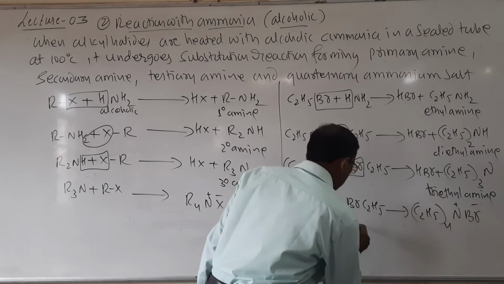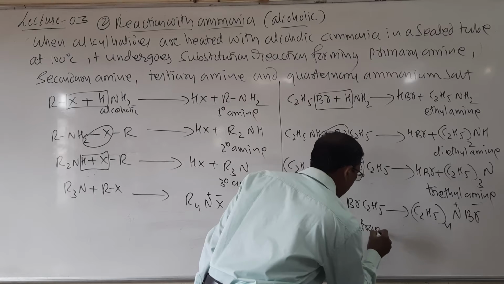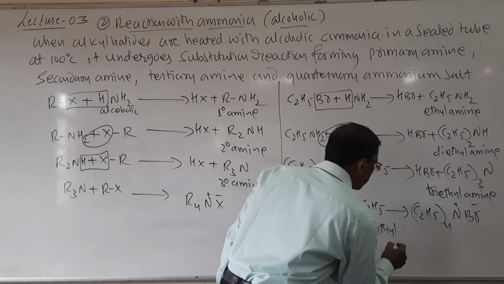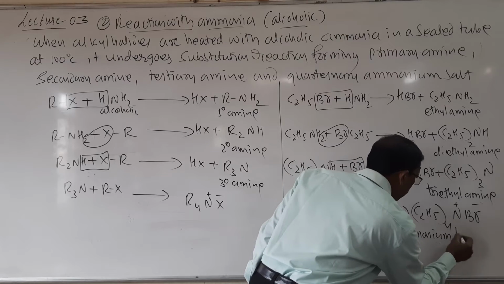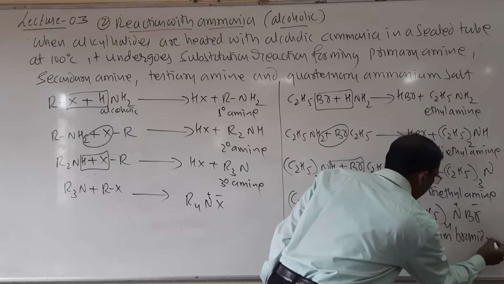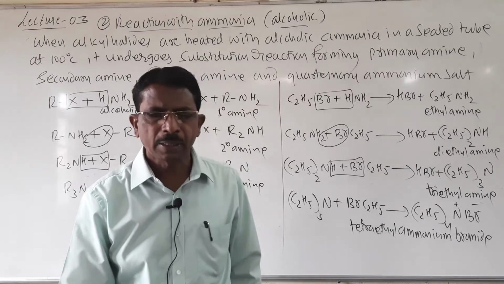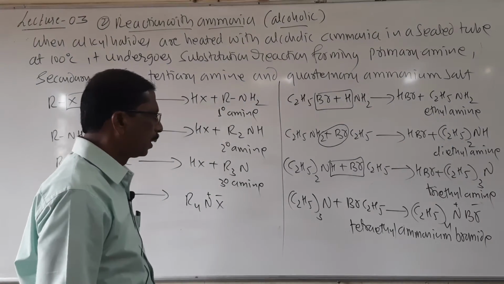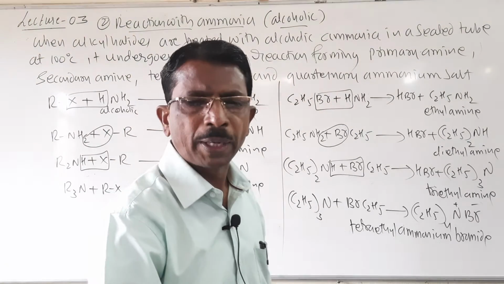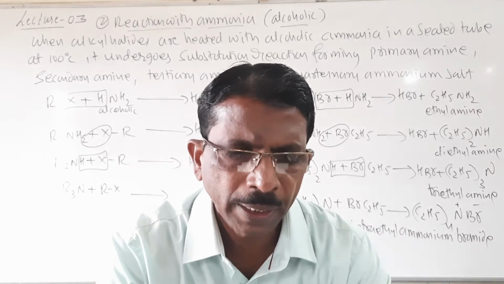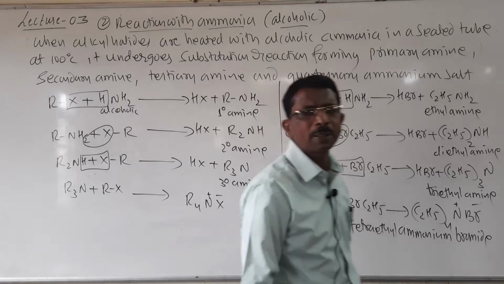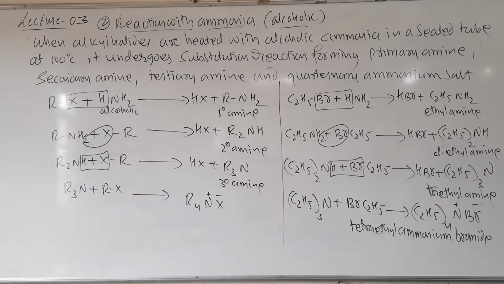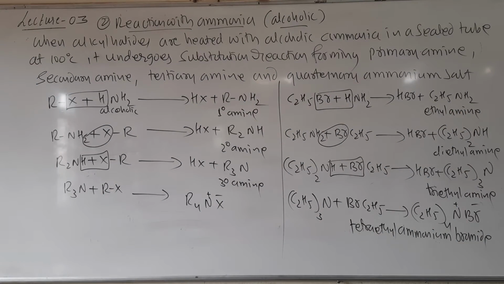It is called tetraethylammonium bromide, which is a quaternary ammonium salt. Students, this is very important. This reaction carries 3 marks.